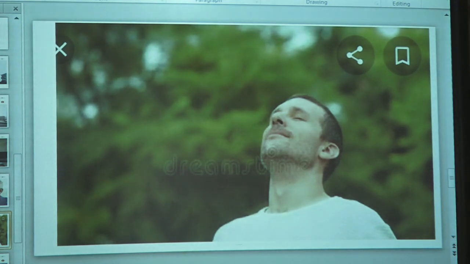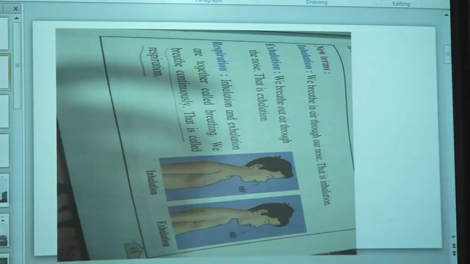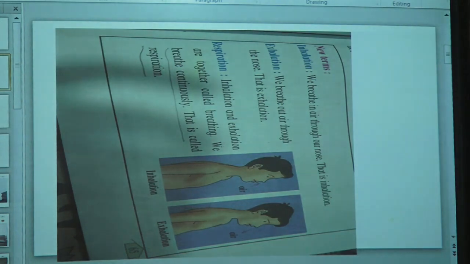So what is respiration? Now I will explain the exact meaning of breathing or respiration. When we breathe, we take air inside with the help of our nose.